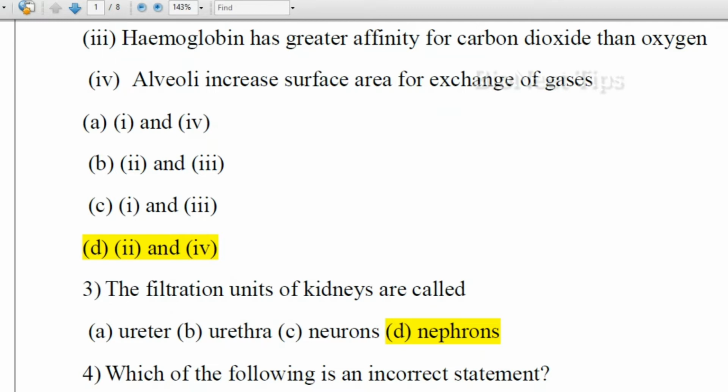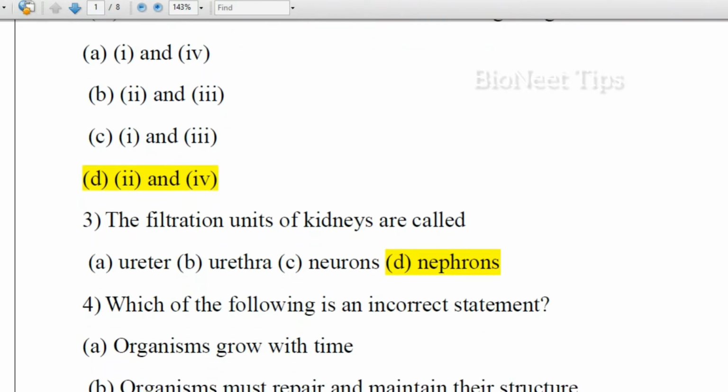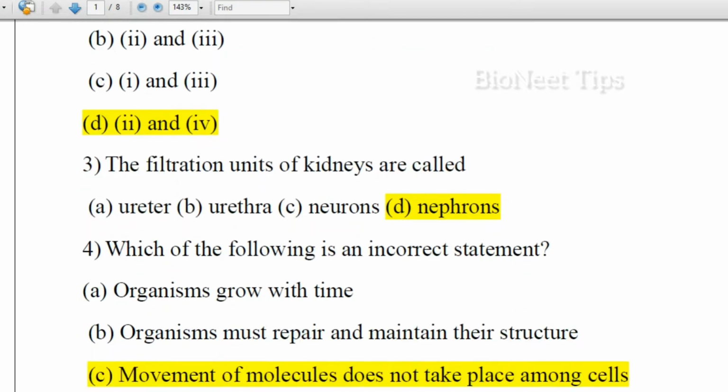The filtration units of kidneys are called: ureter, urethra, neurons, nephrons. So the correct answer is nephrons.